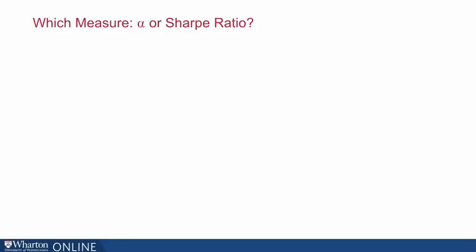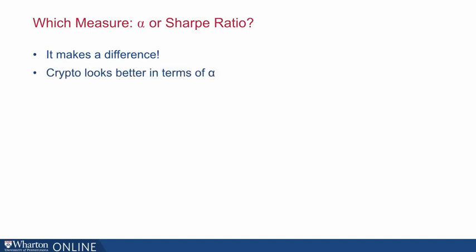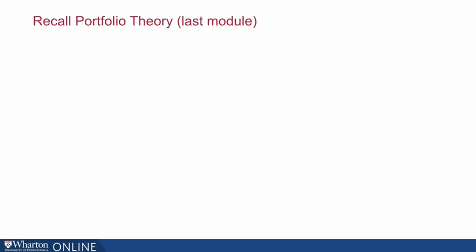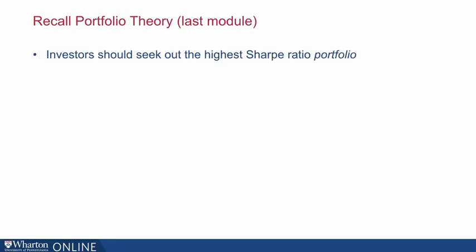So which measure should we use, alpha or Sharpe ratio? It makes a difference. Crypto looks better as an asset class if we think in terms of alpha, and I would argue alpha is better. Now, why is alpha better? Recall portfolio theory. What portfolio theory says is that investors should seek out the highest Sharpe ratio. But the highest Sharpe ratio of what?